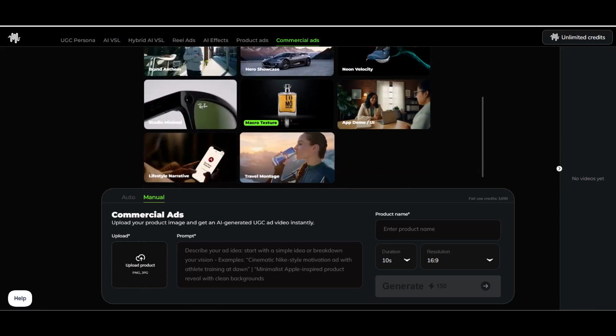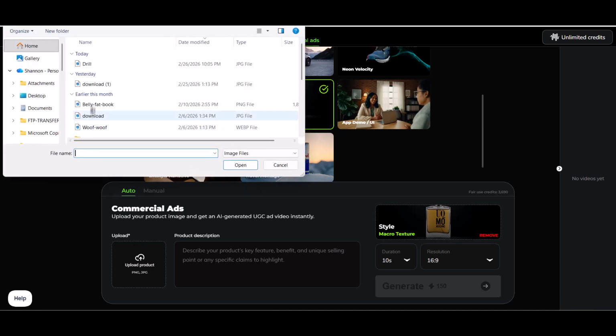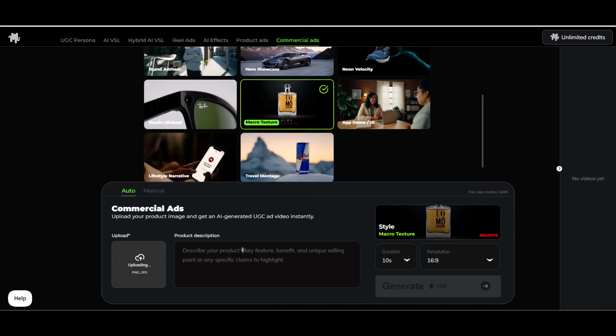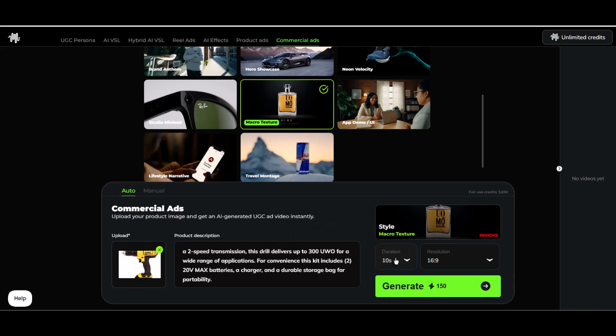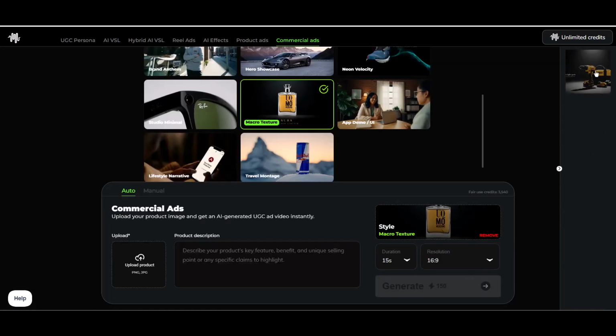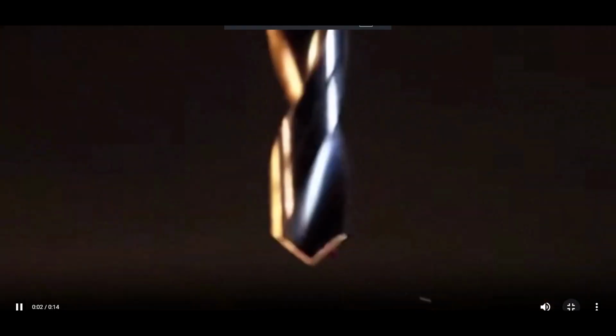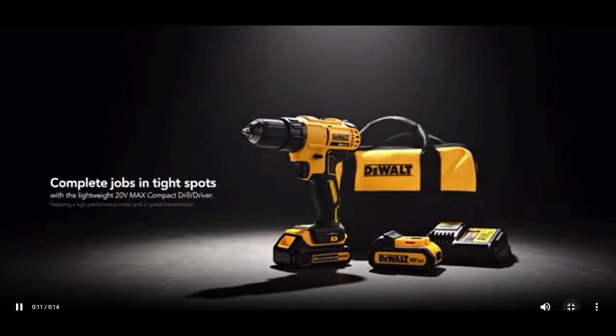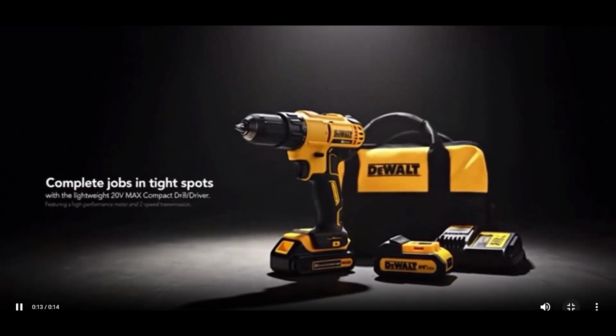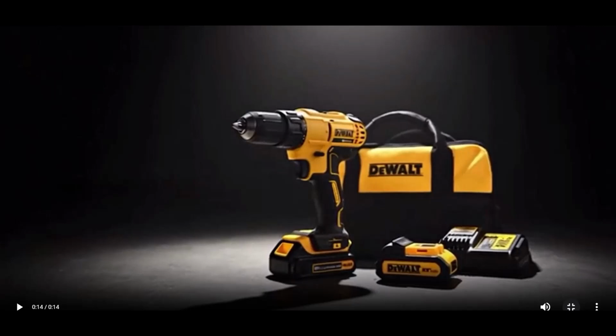Let's create a commercial that would work well for the videos we've just created. I am going to select the microtexture template, and let's upload the image of a drill, because that's totally fitting for our cabinet guy. Paste the description of the drill. Let's extend the time to 15 seconds and generate our commercial. How incredibly powerful this is. We just instantly monetized our channel with a professional-grade commercial that is directly targeted to our audience.